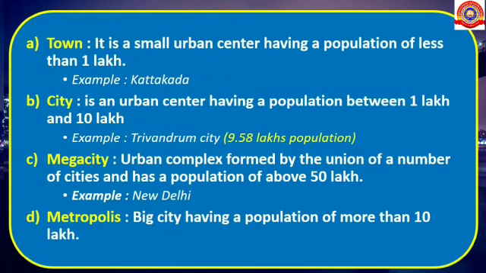Second, city. City is an urban center having a population between 1 lakh and 10 lakh. For example, Trivandrum city. Third one, mega city. Mega city is an urban complex formed by the union of a number of cities and has a population of above 50 lakh. For example, New Delhi. And fourth one, metropolis. Metropolis is a big city having a population of more than 10 lakh.